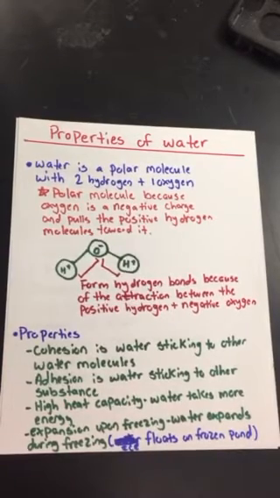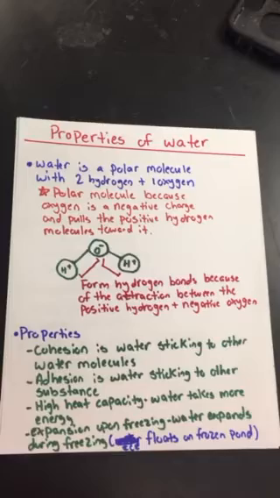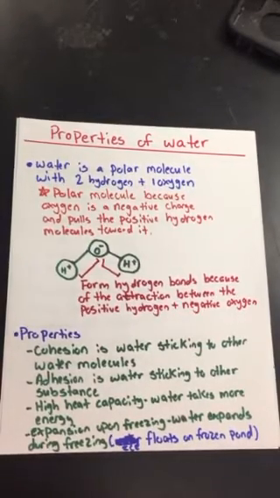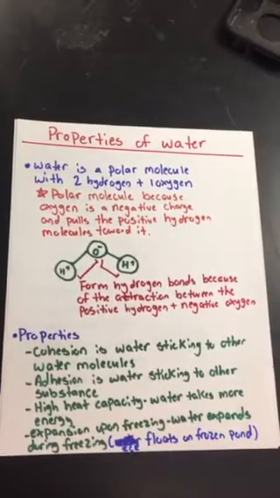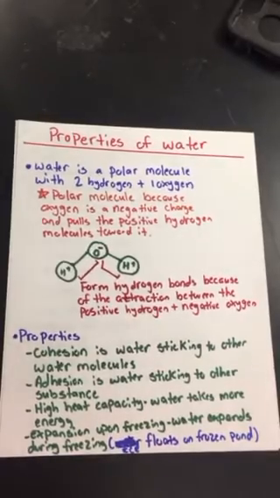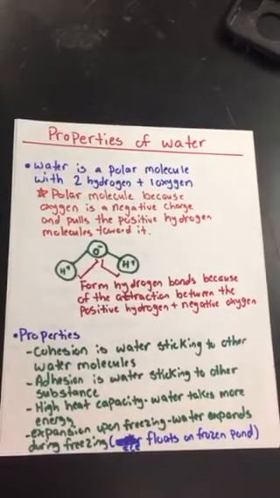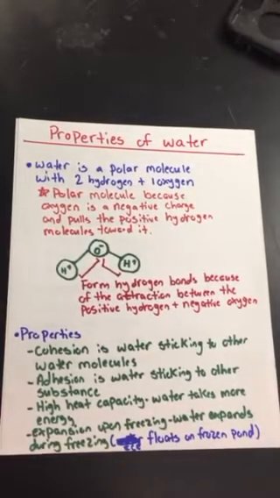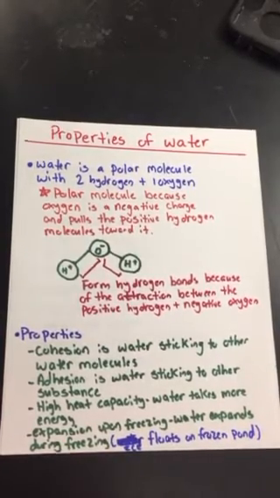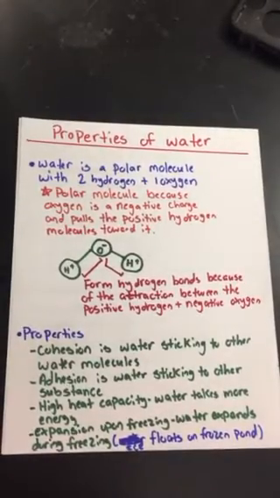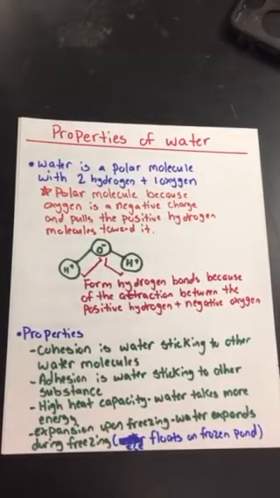High heat capacity: water takes more energy to actually heat up. That's why it takes a while to boil water, because it takes a lot of energy to heat it up. That's also why our temperature in Florida doesn't range from 15 degrees to 95 degrees. We're surrounded by water, and that water in the oceans stores that heat. Expansion upon freezing: remember that water expands during freezing. That's why ice floats on a frozen pond.